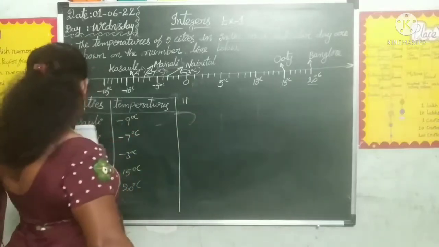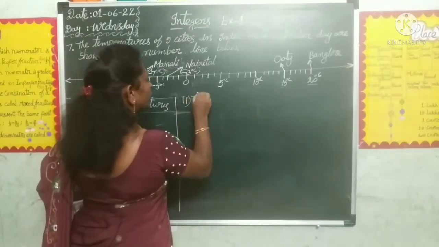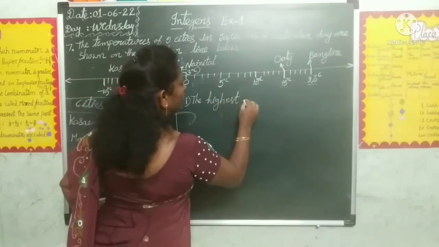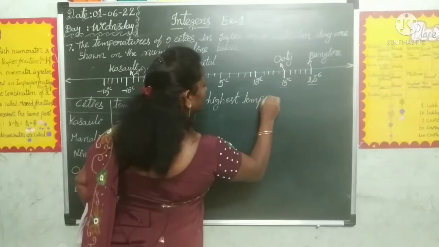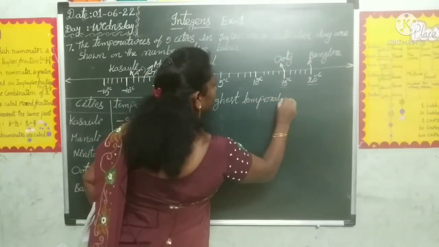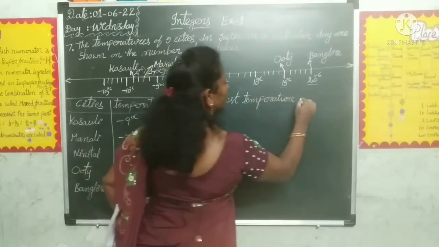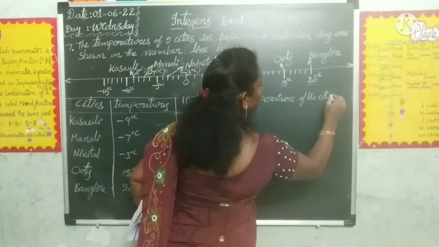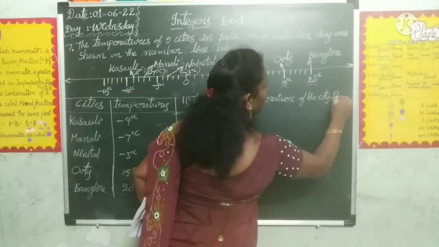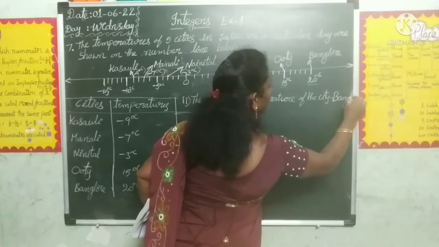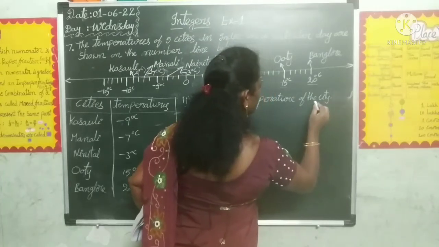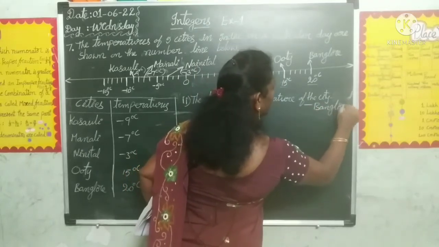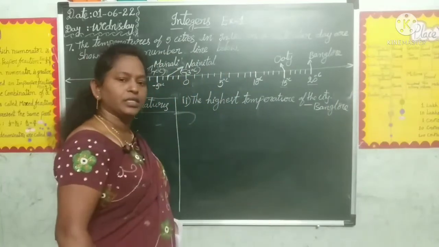The highest temperature of the city is equal to Bangalore. Okay, Bangalore is the highest temperature.